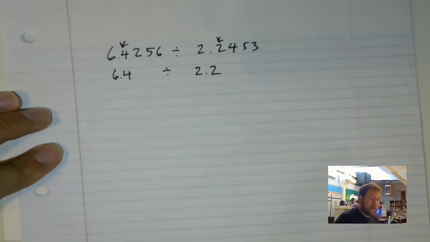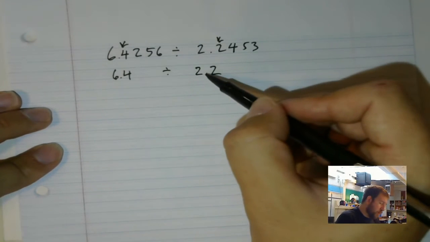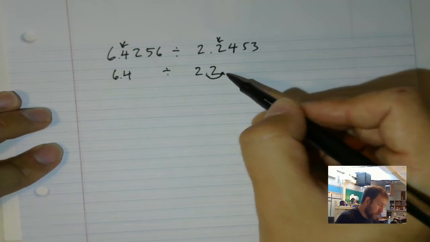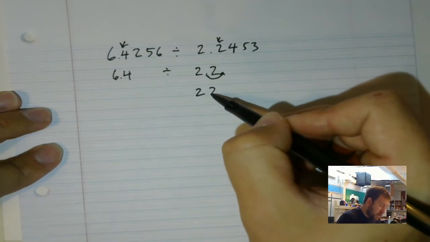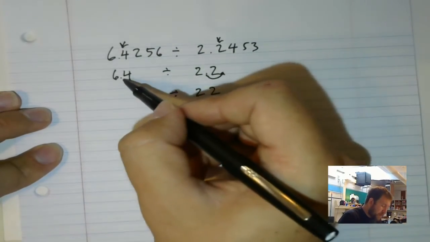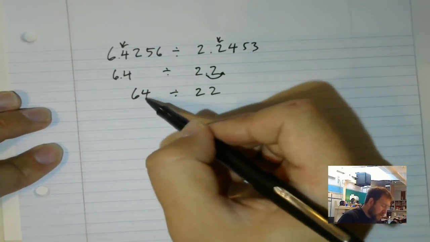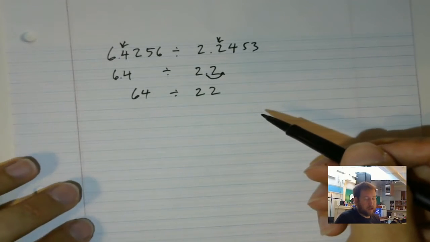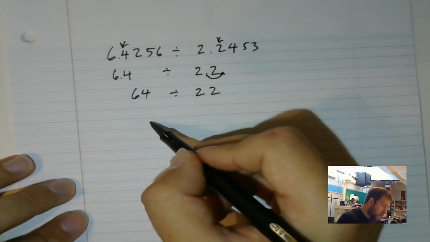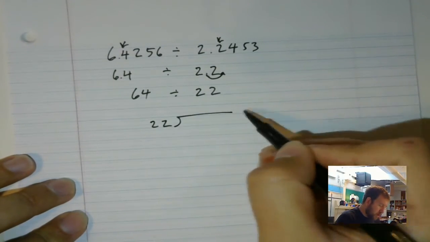Nice. Now I have to divide though, so I need to bring my decimal point over to turn it into a whole number. So I have 22, and I need to do the same thing with one spot. So I have 64 divided by 22. Okay, let's set it up and get going. 22 divided by